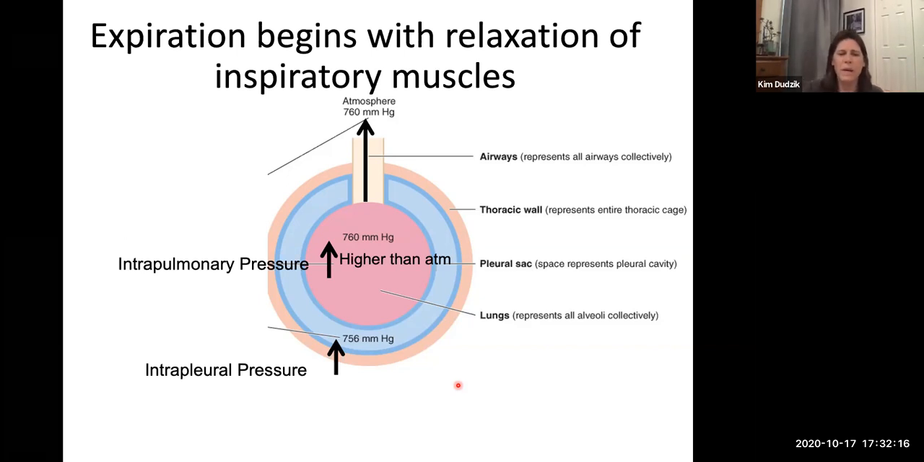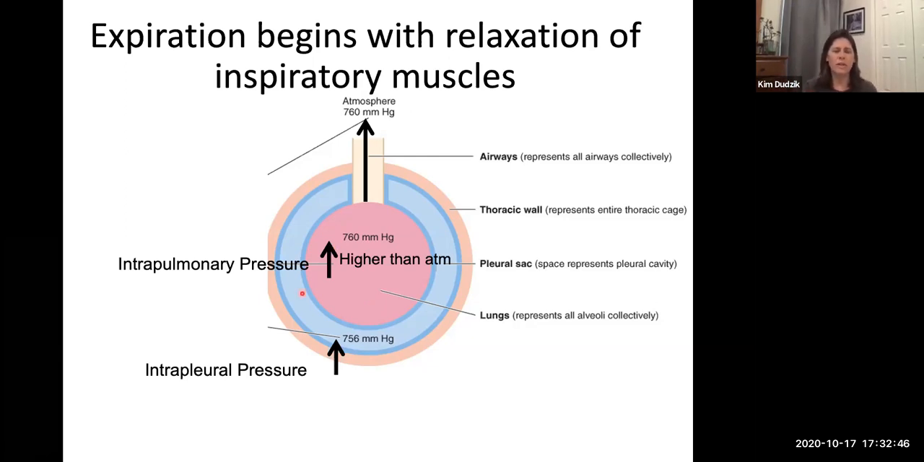But the intrapleural pressure is still lower than the intrapulmonary pressure, remember that, so that when our lung volume starts to decrease, it never collapses. They are always held open because of this pressure difference. Intrapleural is always lower than intrapulmonary. Very important to remember that.